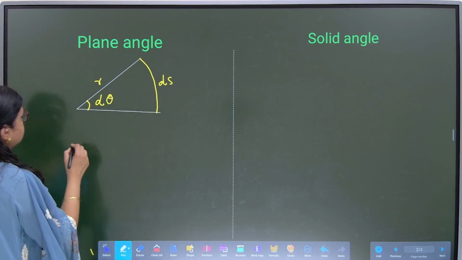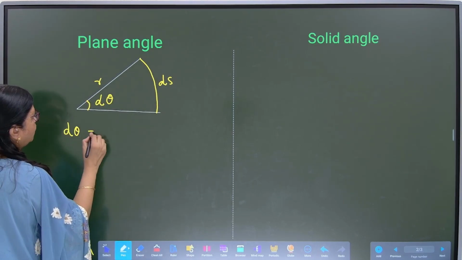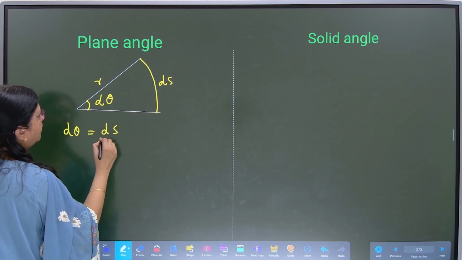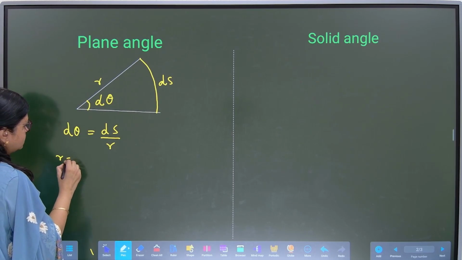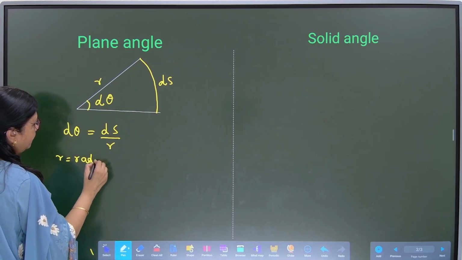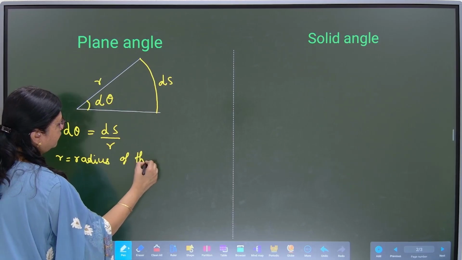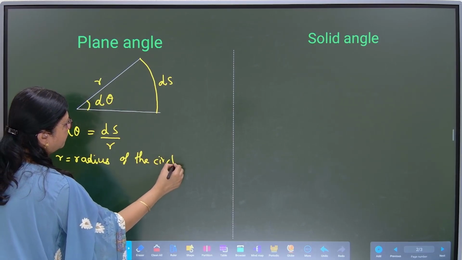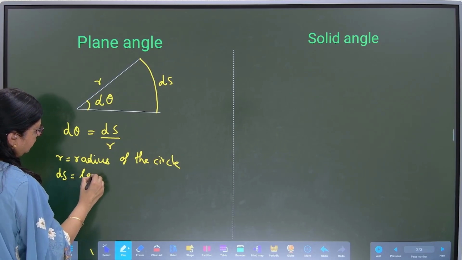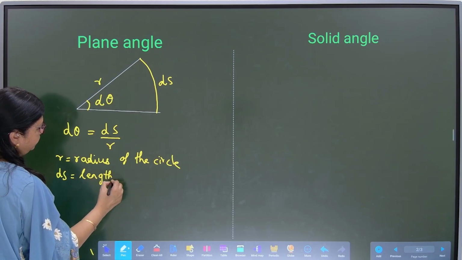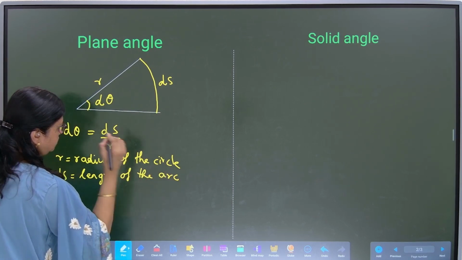So I will just write down its formula. d theta is equal to ds upon r, where r is the radius of the circle and ds is the length of the arc which we have considered.